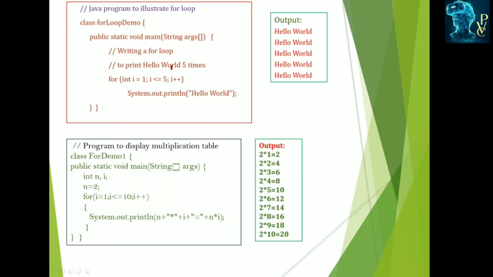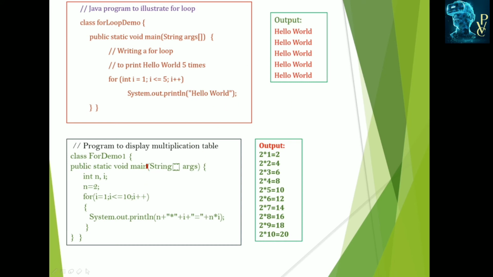And this is an example for the for loop. Here we write a for loop to print hello world 5 times. The output should be hello world displayed 5 times. So here I declared i as an integer starting with 1, and it must be repeated until i becomes 5. i++ means after i is equal to 1, it must be incremented by 1. It runs from 1 to 5. The print statement is hello world, so hello world is printed 5 times.